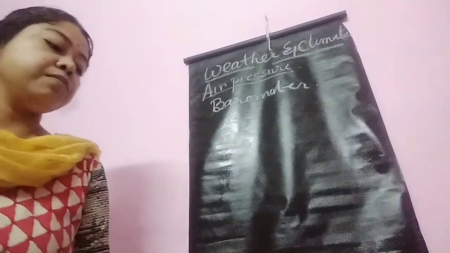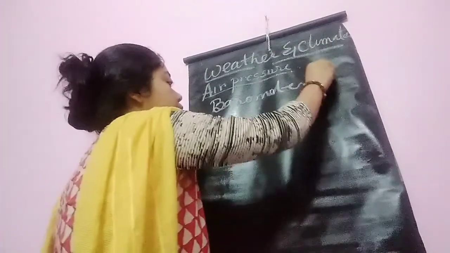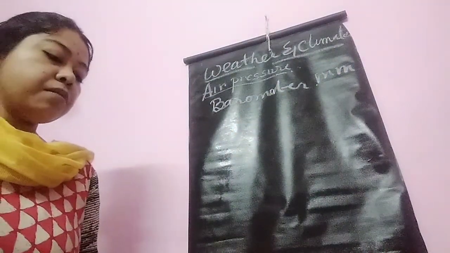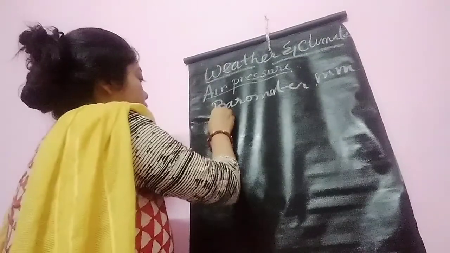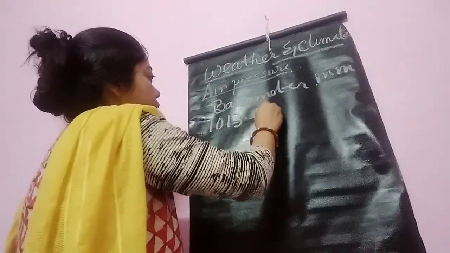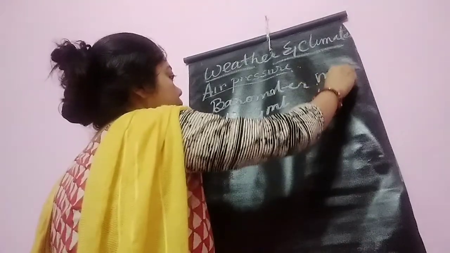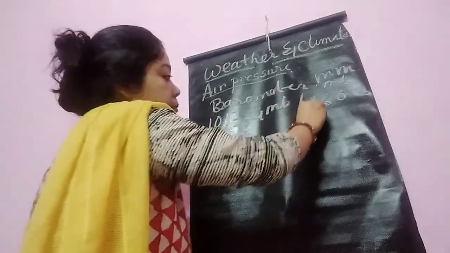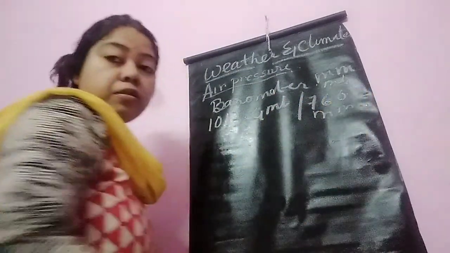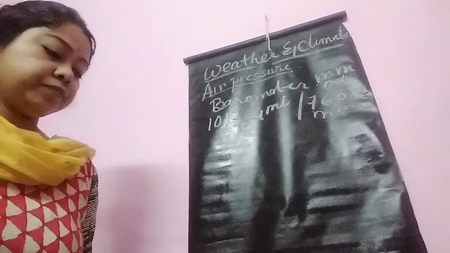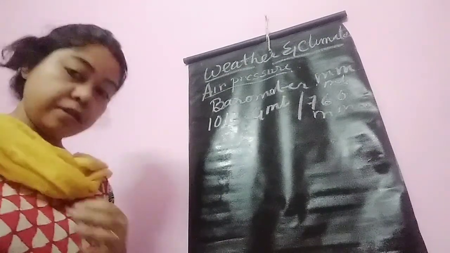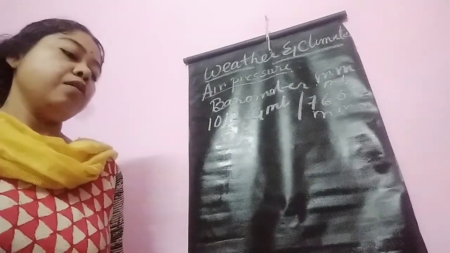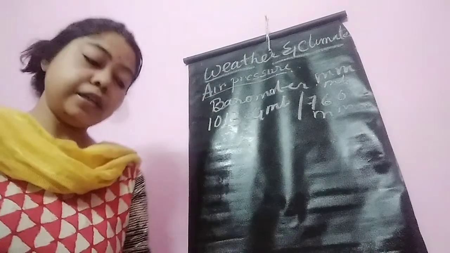Air pressure is measured in millibars. The normal pressure at sea level is 1013.4 millibars, or mb, or 760 millimeters. So this part you have to read properly. What is pressure? Which instrument is used to measure air pressure? What is the normal pressure at sea level?